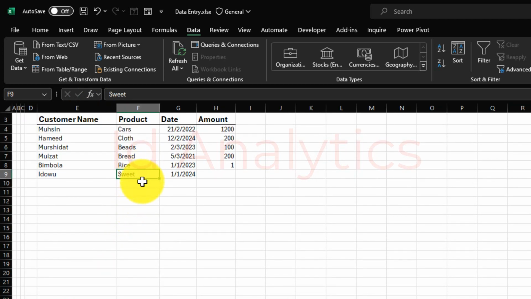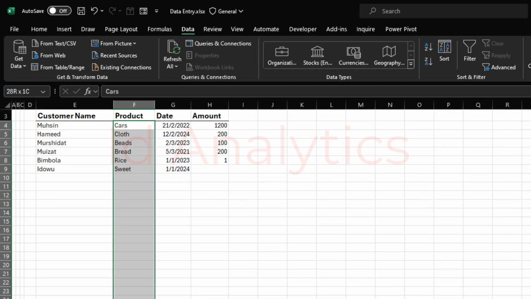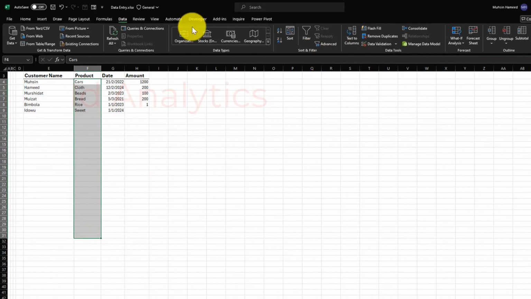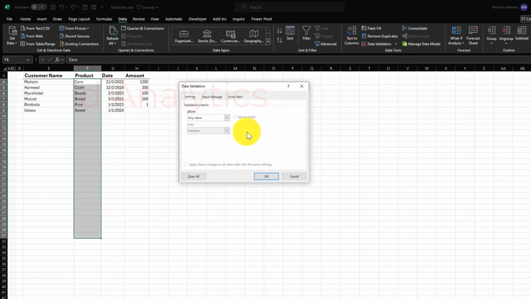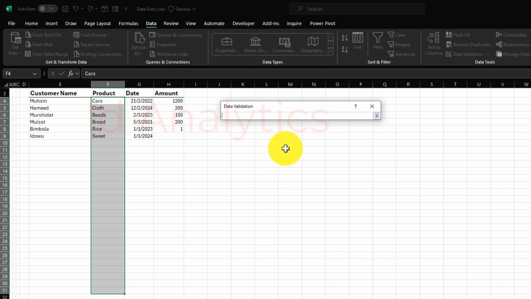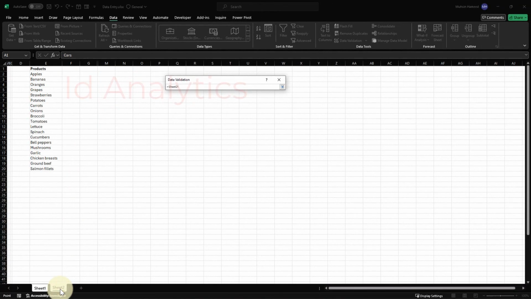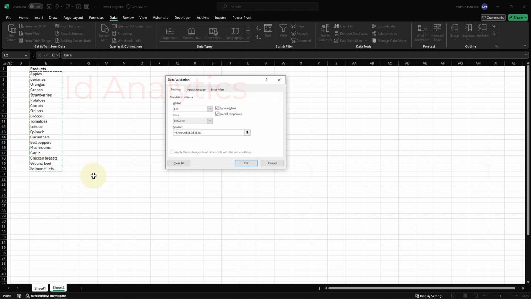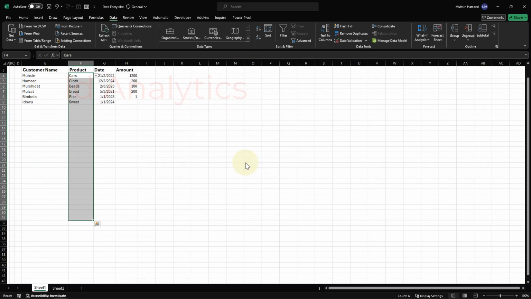What I need to do is to highlight the portion that I want to validate. I go to data, I go to data validation, I change this to list still. But instead of having to enter anything manually here, I will click on this to select a range of cells or a reference where that list would come from. Then I would navigate to this worksheet and I will highlight this portion of the worksheet. Once this is highlighted, I can hit enter. That takes me back to the data validation window and I can click on OK.